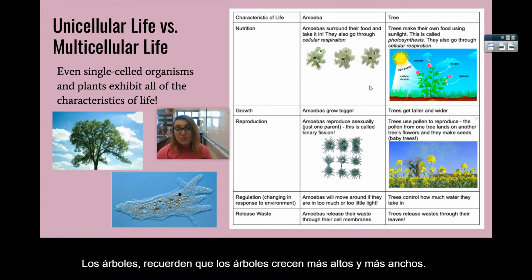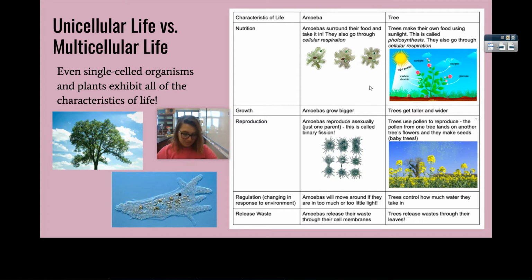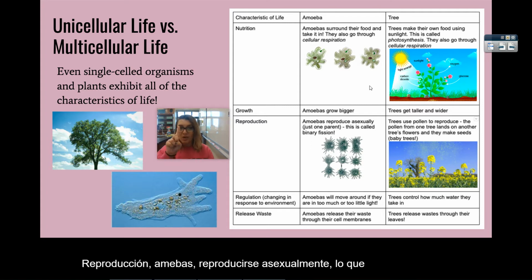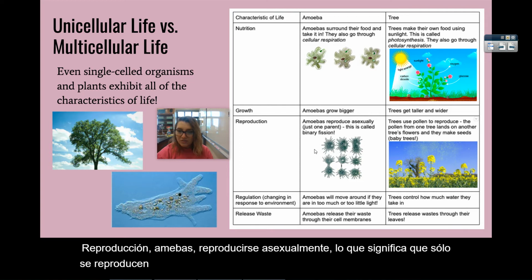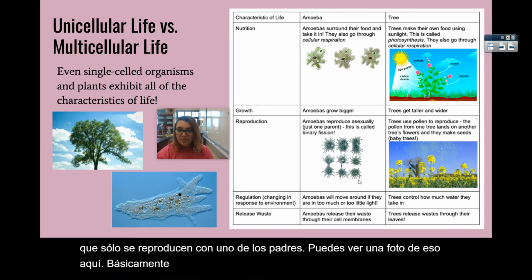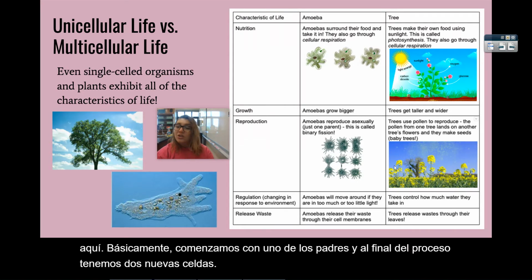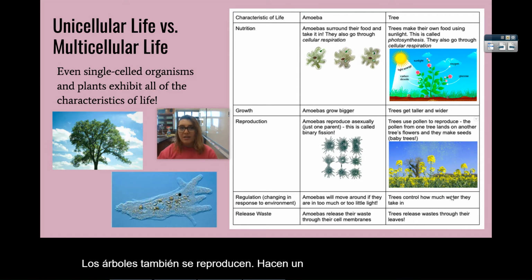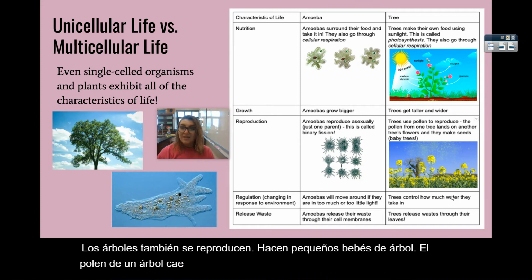Reproduction: amoebas reproduce asexually, which means they only reproduce with one parent. You can see a picture of that here. Basically, we start off with one parent, and at the end of the process, we have two new cells. Trees also reproduce. They make little tree babies. The pollen from one tree lands on another tree's flowers, and that makes seeds, and seeds are just baby trees.